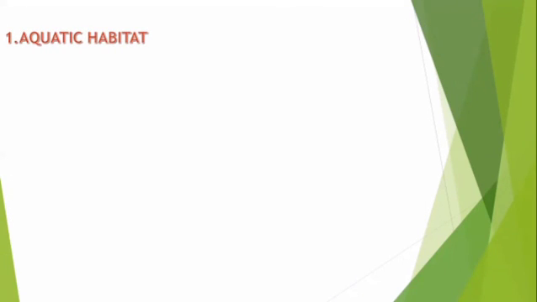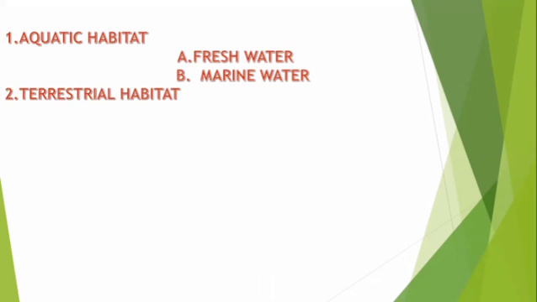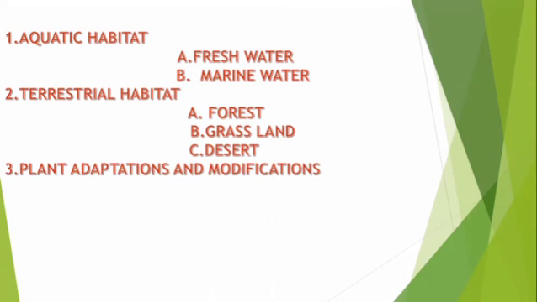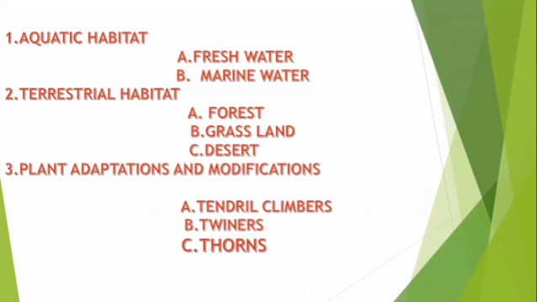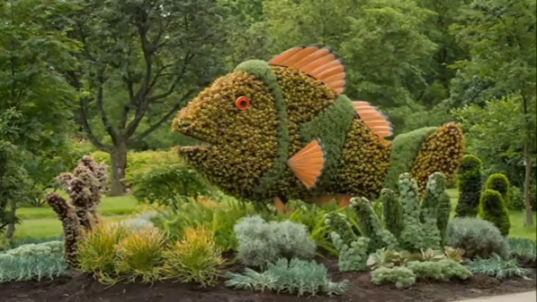So today we have studied about aquatic habitat. Under the aquatic habitat, freshwater habitat, marine water habitat, and terrestrial habitat. Under the terrestrial habitat, forest land, grassland, desert land, then plant adaptations and modifications, tendril climber, twiners, thorns. Thank you for watching.